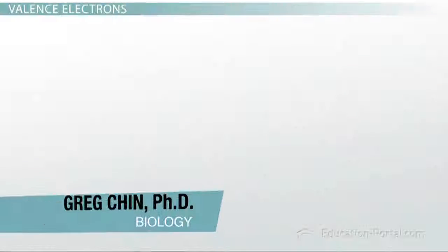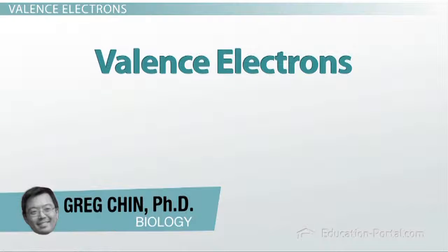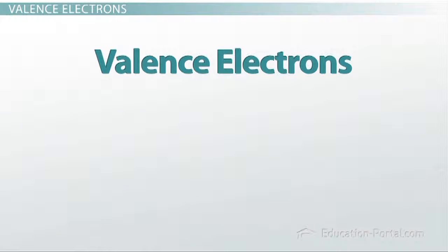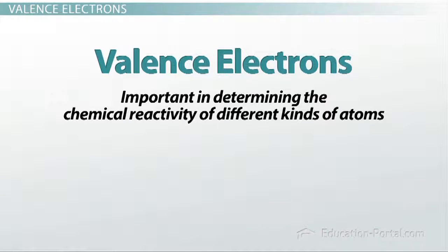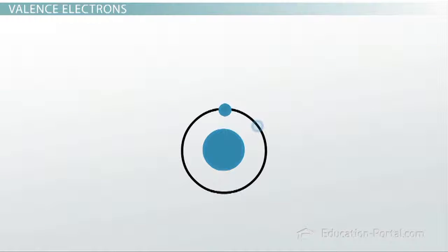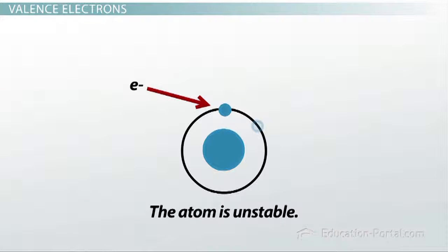So we've talked before about valence electrons and how valence electrons are important in determining the chemical reactivity of different kinds of atoms. Just as a reminder, atoms that have an incomplete valence shell, say for instance, if this is an electron, one electron in the first shell, this atom isn't stable and it wants to do whatever it can to be able to stabilize its energy, right?